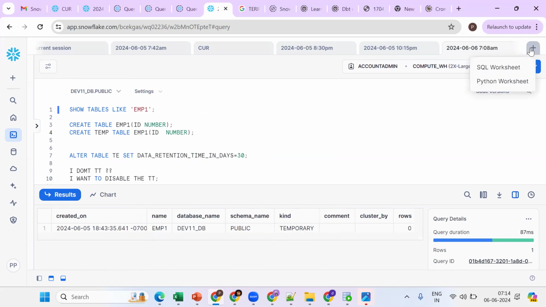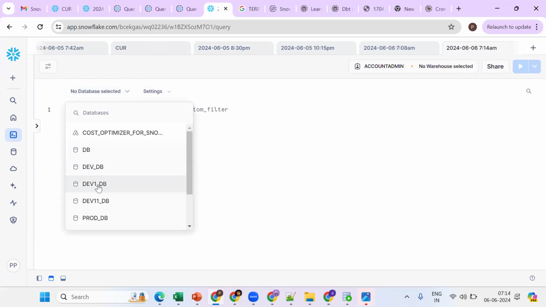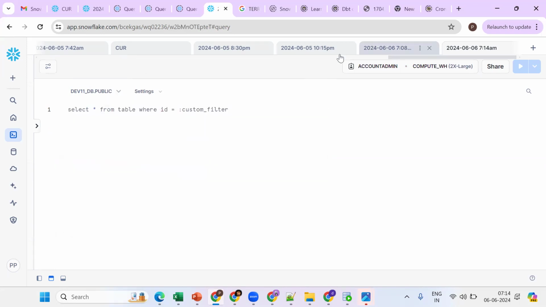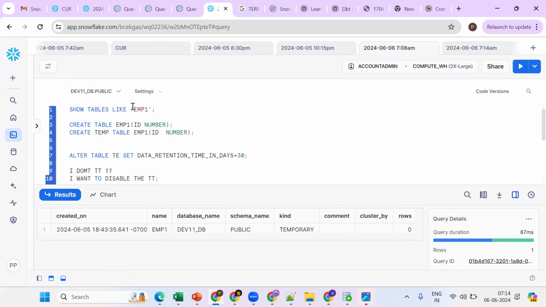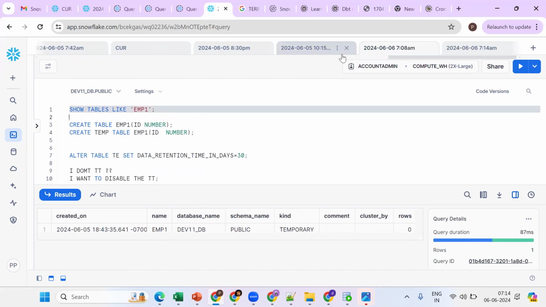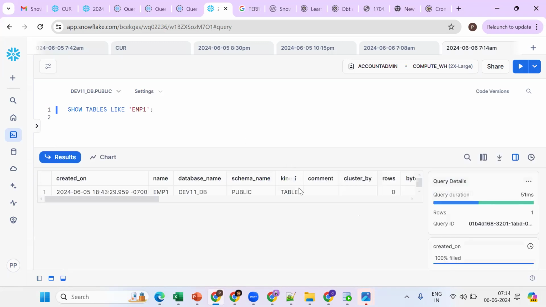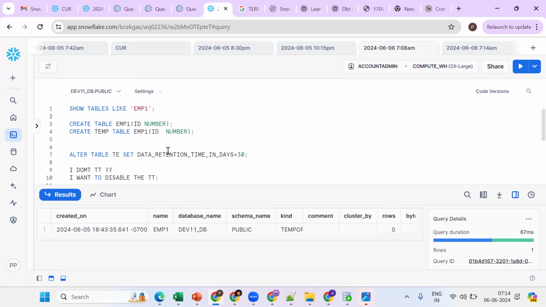Suppose I go to another session, dev1 db and public. Now same thing, copy the same value. Which table will be populated here in another session? This is important. Permanent, as already discussed yesterday. Final will be permanent, because temporary tables are session-specific tables.